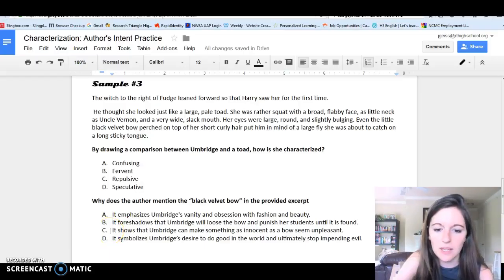It shows that Umbridge can make something as innocent as a bow seem unpleasant. Yes, that is our answer. It symbolizes Umbridge's desire to do good in the world and ultimately stop impending evil. Not true. So our answer is